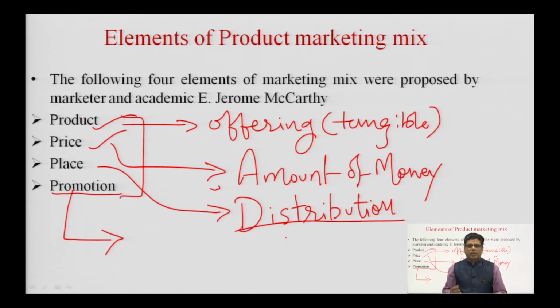So, first of all, the company has to promote the product, and after doing proper promotion, the consumers are made aware about the product, that there is such and such product which is available in the market at so and so price.